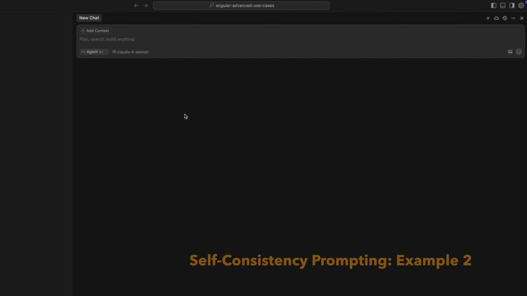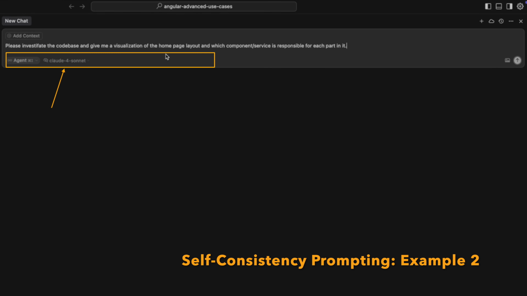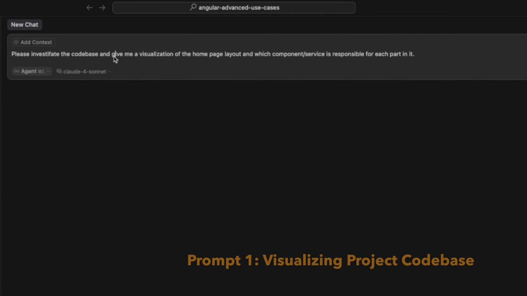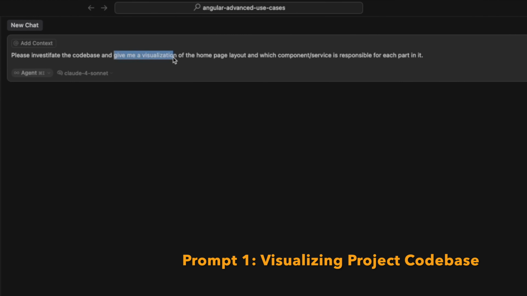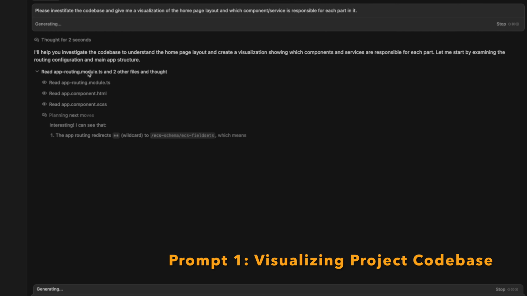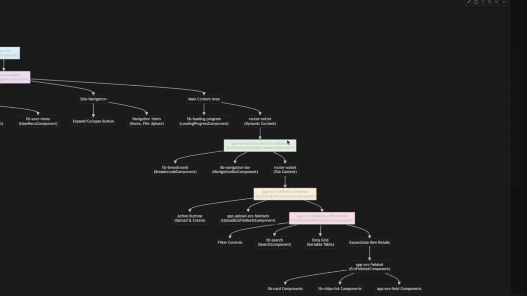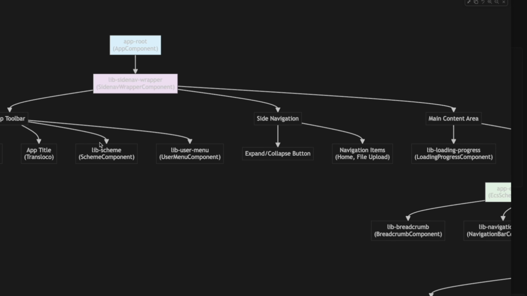Here is an example in which I used Cursor with Claude Sonnet in Max mode to transform my project's code base into insightful visualization. With just 2 targeted prompts, I was able to generate 2 distinct perspectives of my application's homepage layout. The first prompt is, please investigate the code base and give me a visualization of the homepage layout and which component or service is responsible for each part in it. This prompt delivered a comprehensive component interaction diagram revealing the intricate relationships within my project.